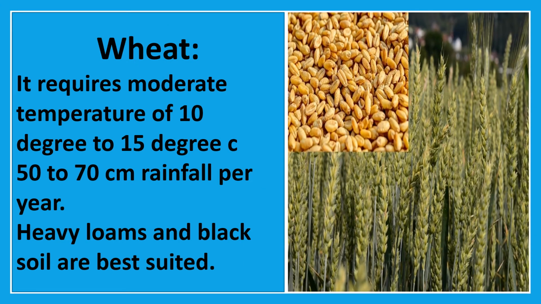Next crop is wheat crop. This is a food crop, children. It requires a moderate temperature of 10 degrees to 15 degrees Celsius. Rainfall per annum of 50 to 70 centimeters should be available. Heavy loamy soil and black soil are best suited for the cultivation of wheat.